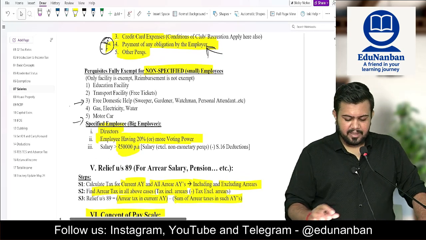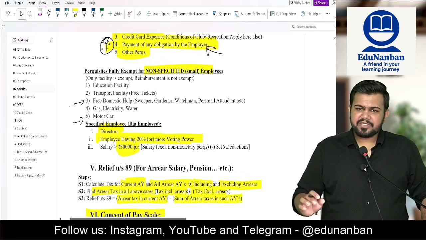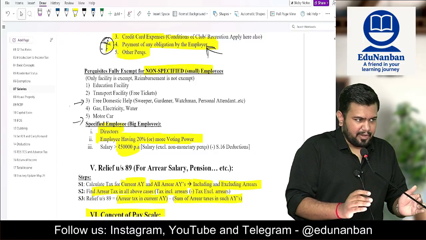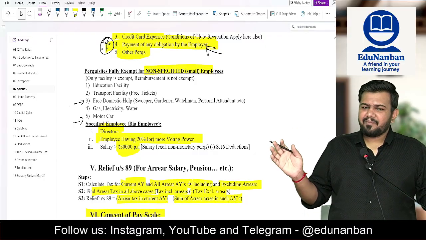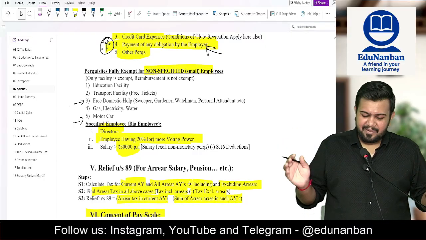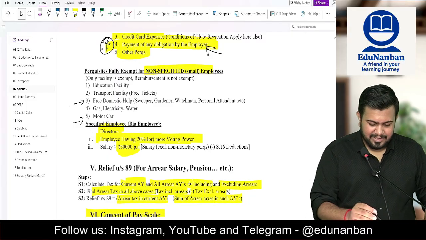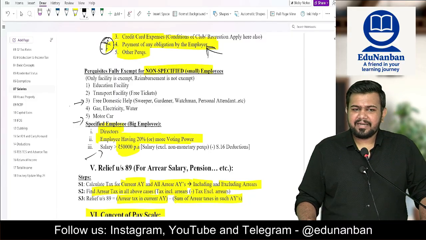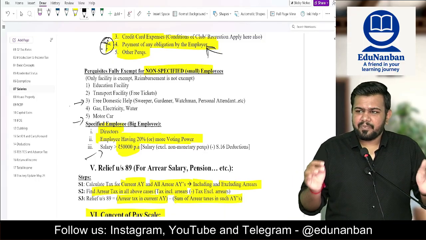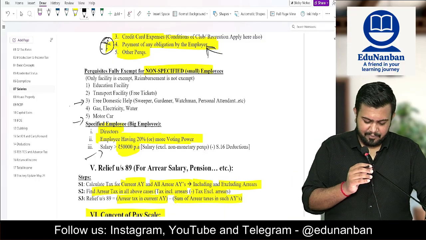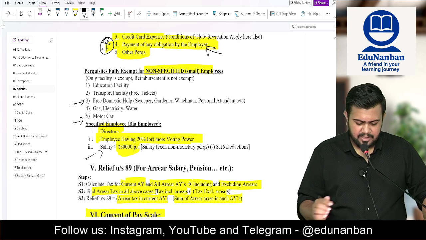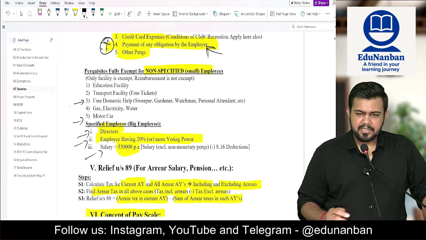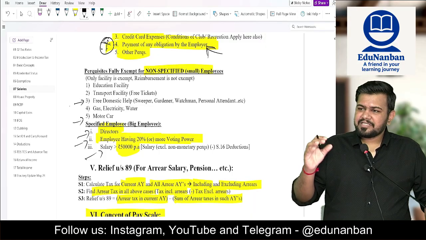Now let us learn about non-specified and specified employees. Non-specified employees means small employees, specified employees means big employees. Who are those big employees? Whose salary is more than 50,000 rupees per year. They are big employees, means specified employees, or employees having 20% or more voting power, or directors. So these three types of employees are specified employees.